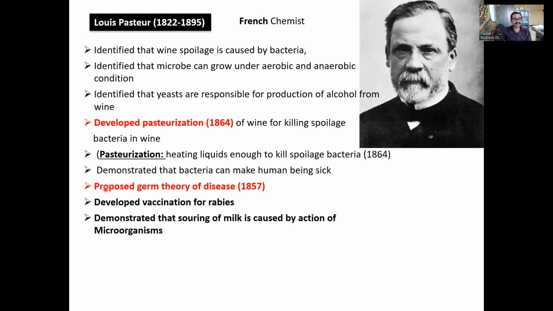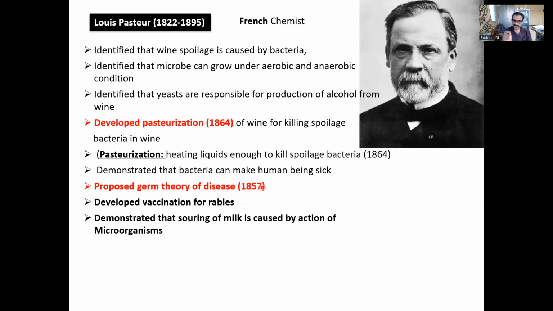What the germ theory of diseases says is, some diseases are caused by small organisms which are too small to be seen with the naked eye. The growth and multiplication of these organisms inside the human being, plant or animal causes the diseases or makes the human being sick. That was proposed by Louis Pasteur in 1860. That is called the germ theory of diseases.